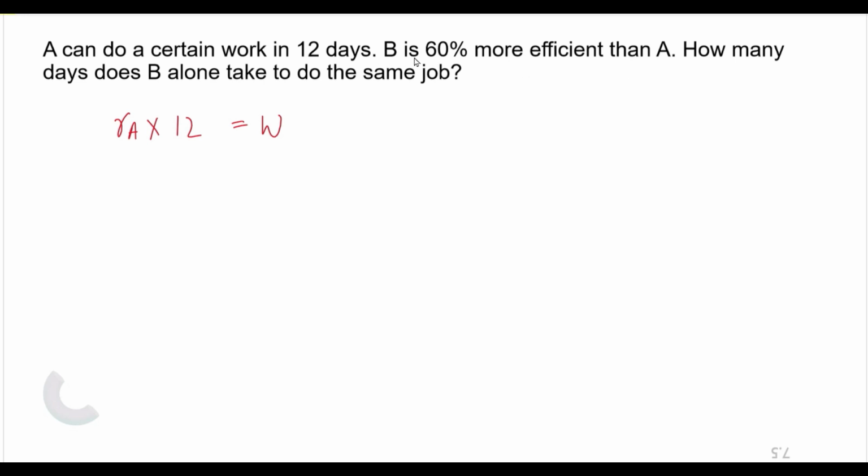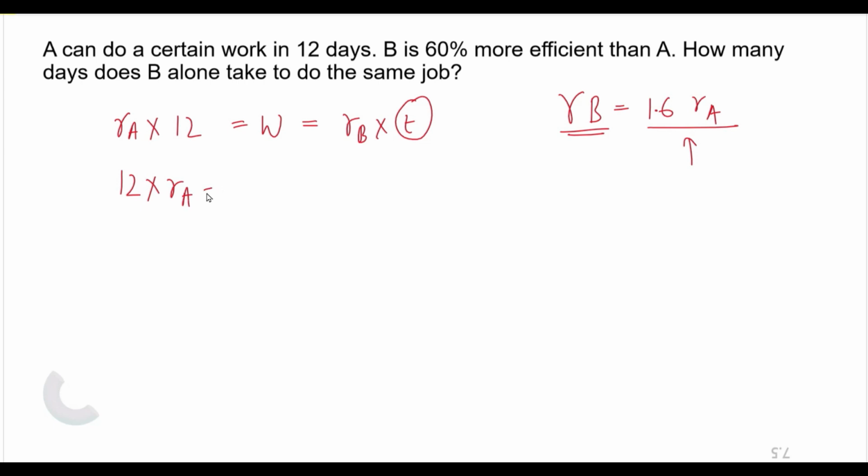Now, how many days does B take to complete the same work? We need to find the amount of time. It is also given that B is 60% more efficient. It means the efficiency, the rate of doing work of B, is 1.6 times the rate of doing work of A. So we can write 12 into RA is equal to, in place of RB, I can write 1.6 RA into T. This T we need to find out.